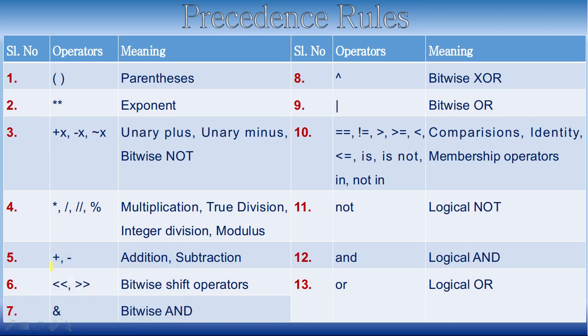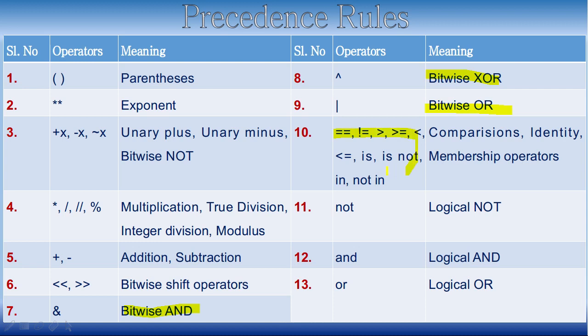So the bitwise shift operators are having higher precedence when compared to bitwise and so on, right? And similarly the comparison operators. When you look at this, bitwise and is having higher precedence when compared to XOR, and XOR when compared to OR. And then comes the comparison, identity and the membership operators. Comparison operators are equal to, not equal to, greater than, all these operators.